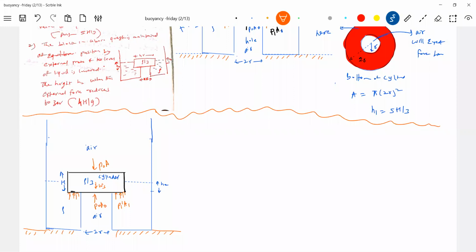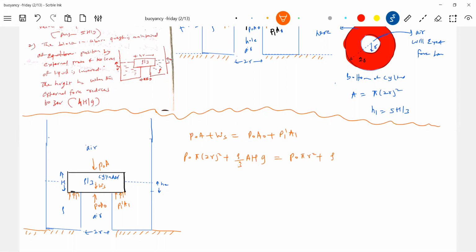Okay, now this one. P naught A plus WS should be equal to P naught A naught plus P1 dash A1. P naught into this will be pi (2R) whole square. Weight of the solid will be density of solid rho 3 A H G, is equal to P naught pi R square.